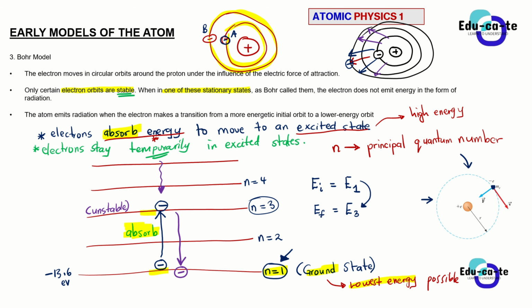That energy will now be released, because basically if we say that the electron will move back to the ground state, it has to release the energy that it had. And when this energy is released, it is released in form of photons, or in form of light, because photons are just particles of light. So this is how Niels Bohr is explaining the concept of absorption spectrum and emission spectrum.